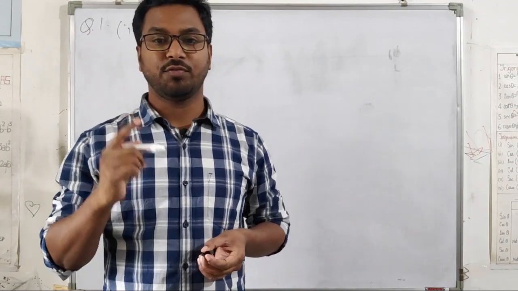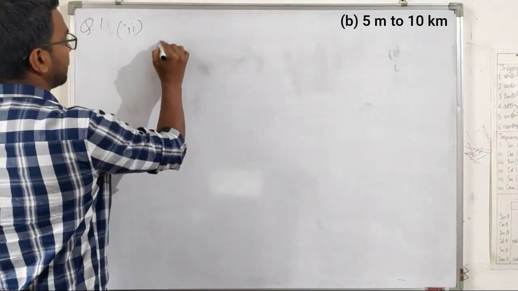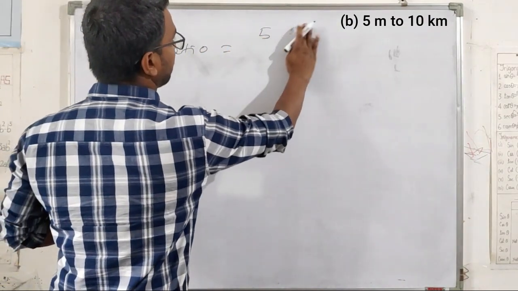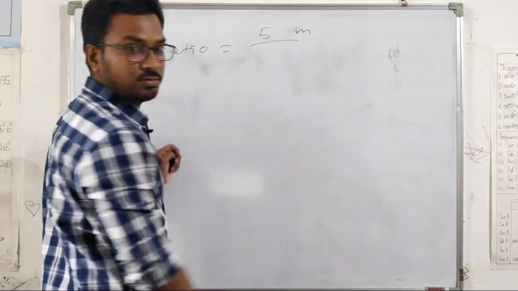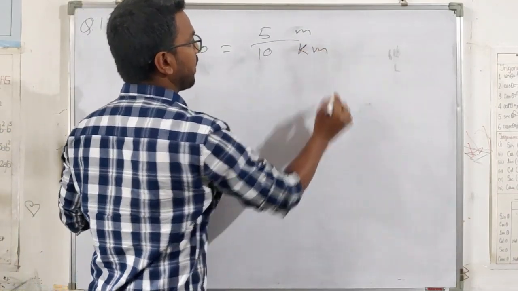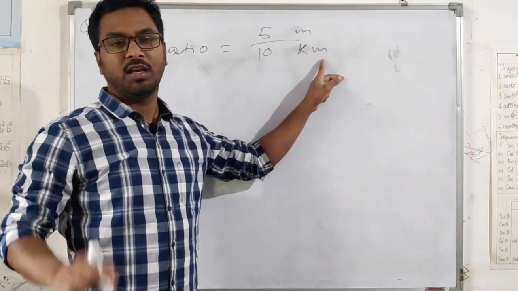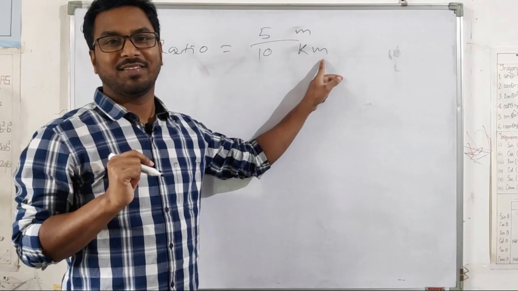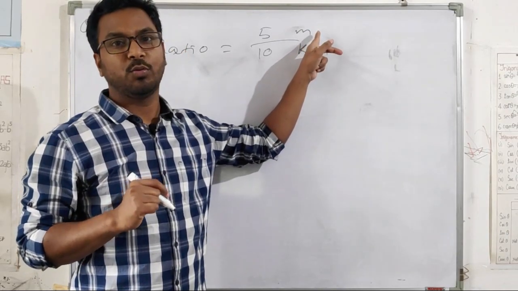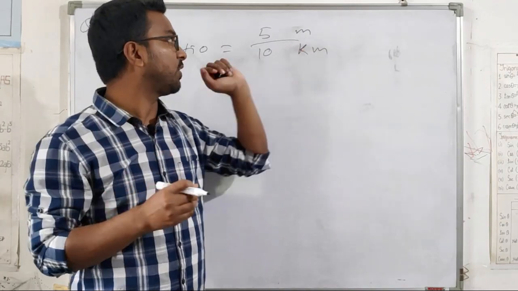Next question is given: 5 meter to 10 kilometer. So ratio 5 meter to 10 kilometer. Now you see this is given in meter and this is given in kilometer. The units should be the same. So we have to convert kilometer into meter. We will always convert it into the smallest unit.